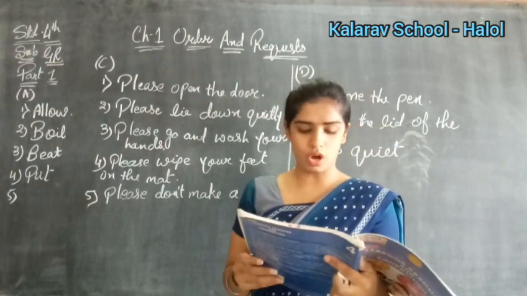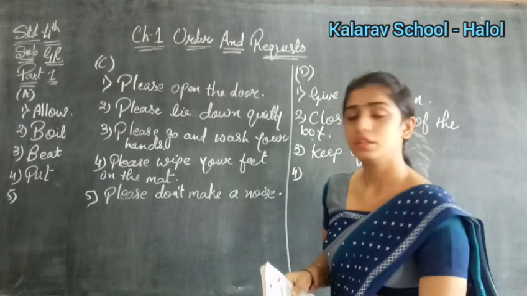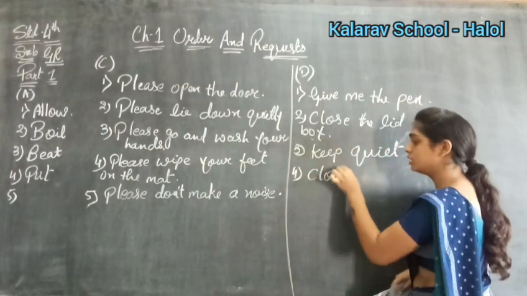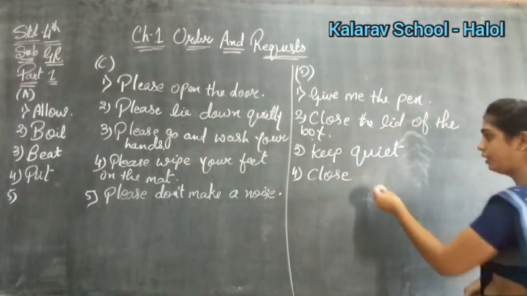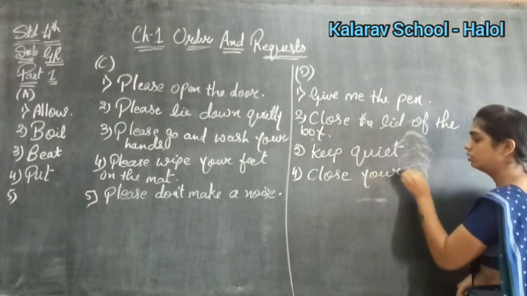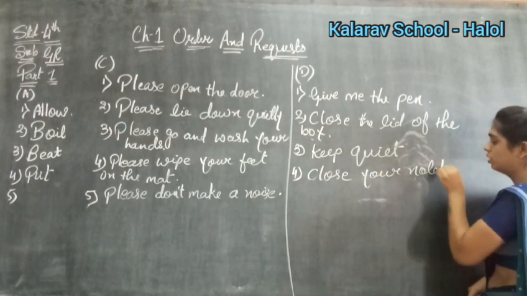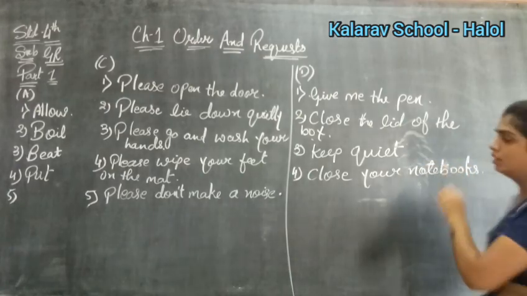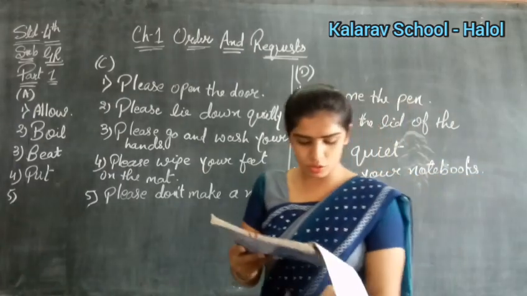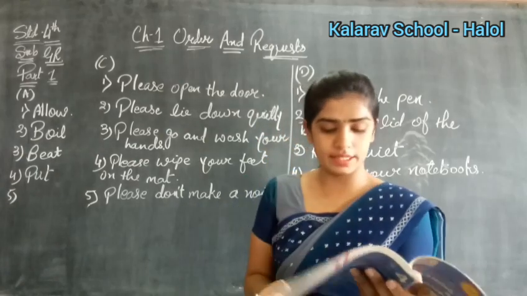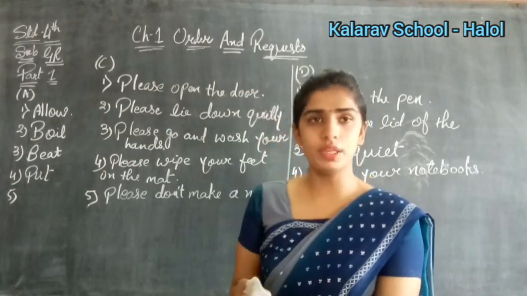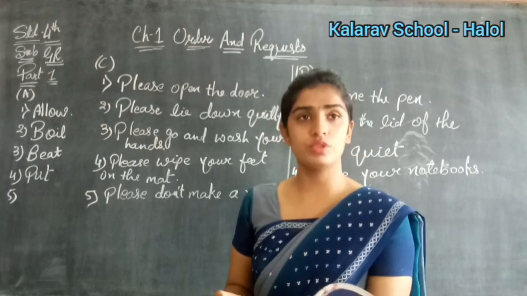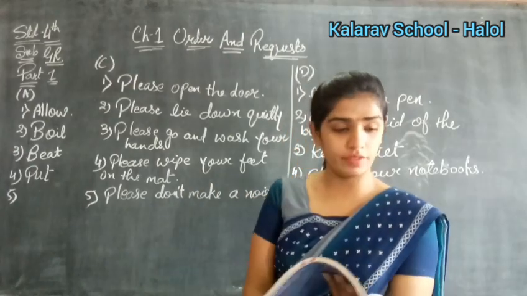Now fourth number. Please close your notebooks. So what will you write? In the fourth number, you will just remove please and then write close your notebooks. Understood? Yes, the last two sentences, you also have to do like this. See, what is the fifth number? Come here, please. So you have to just remove the please. So what will you write in the fifth one?